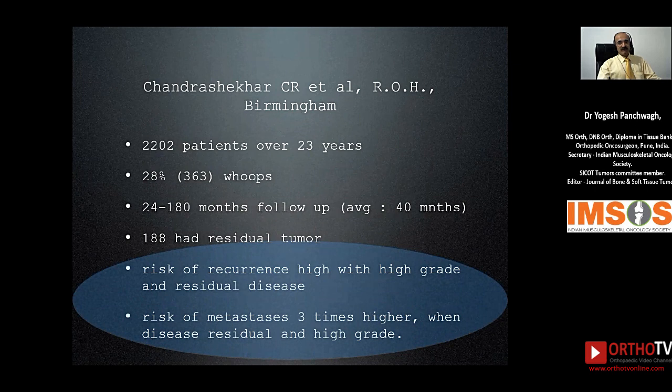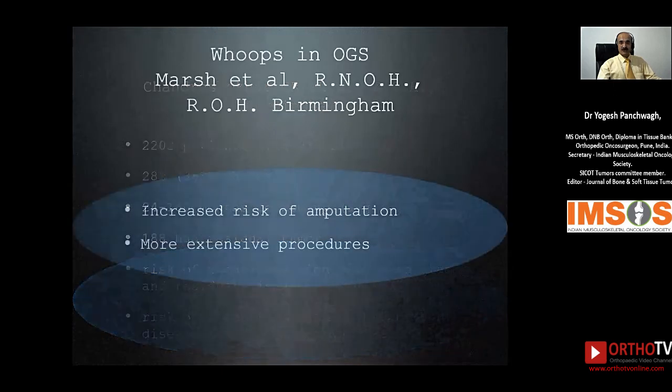I'll come back to the same paper from Birmingham by Chandrasekhar and his colleagues of 2,202 patients. Remember that when these particular patients are treated inappropriately, the risk of recurrence is high. It's more so with a higher grade lesion, and when the disease is residual, as is the case in more than 50% of these particular patients, the risk of metastasis is 3 times higher. So in fact, by not treating them adequately or not imaging them adequately, and by not following protocols, we are increasing the risk of local recurrence, metastasis, and death for our patients.